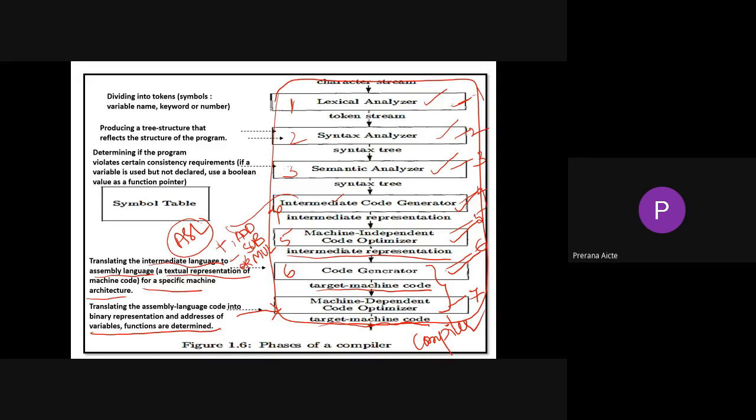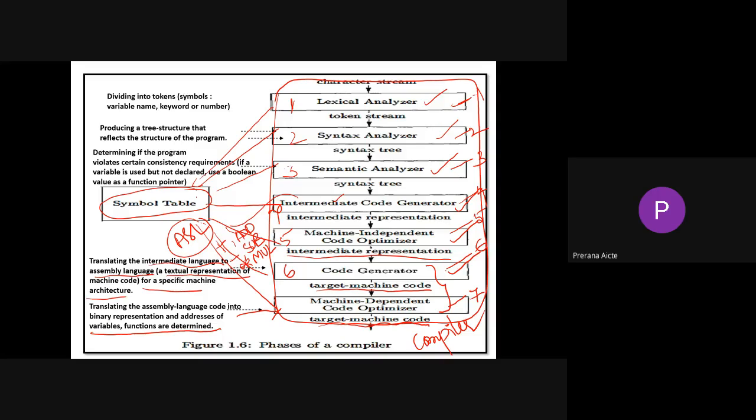All these phases are directly linked with a symbol table. What is meant by symbol table actually? So the symbol table is a data structure which holds all the information about your program. The symbol table will store all the information about your source program.